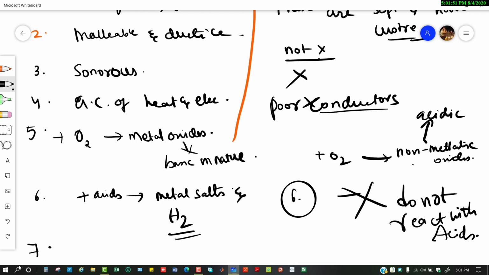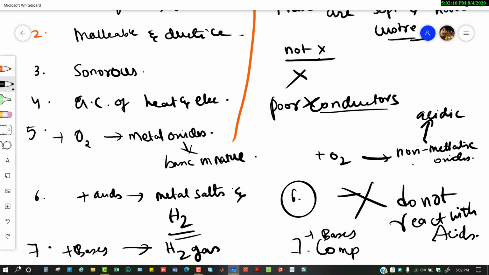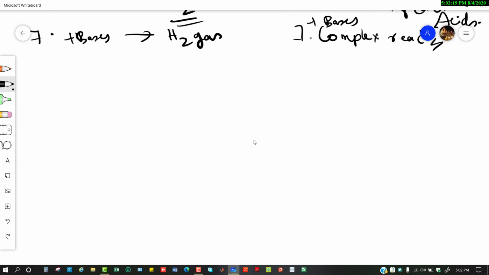And the most important point is that some metals react with bases to produce hydrogen gas, whereas when non-metals react with bases, a complex reaction takes place. And with this we are moving on to the next topic, reaction with acids.